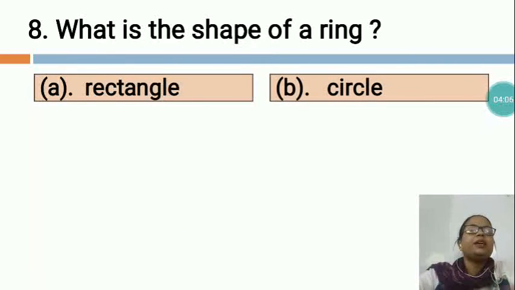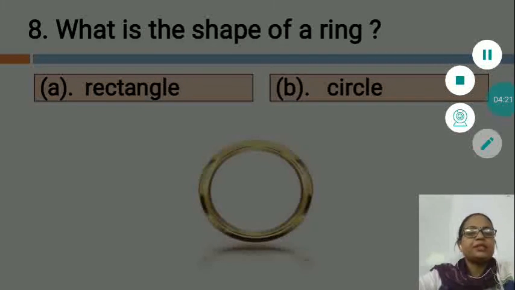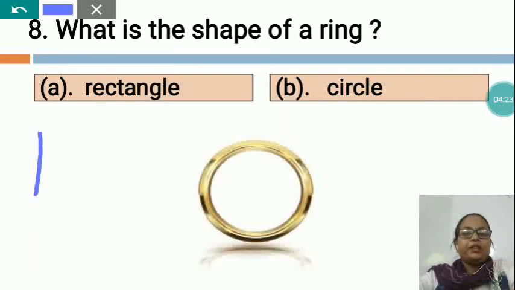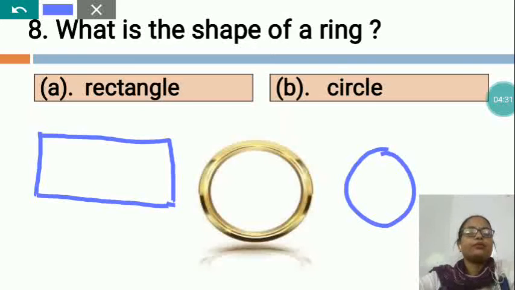Option B is circle. Now you can see in this picture, this is the picture of a ring. Now have you seen what is the shape of a ring? You can see, dear children, the rectangle shape is like this, but the circle shape is completely round.